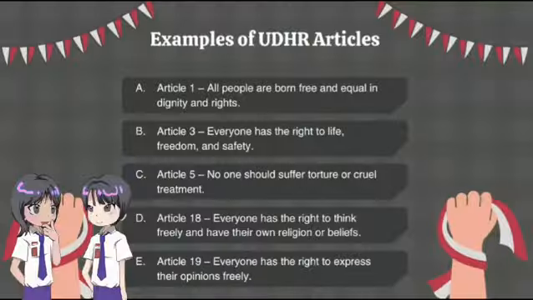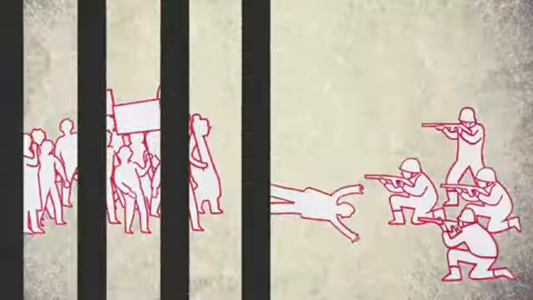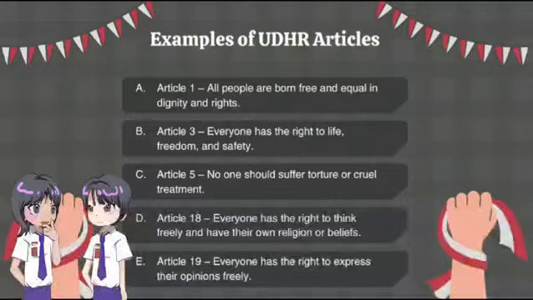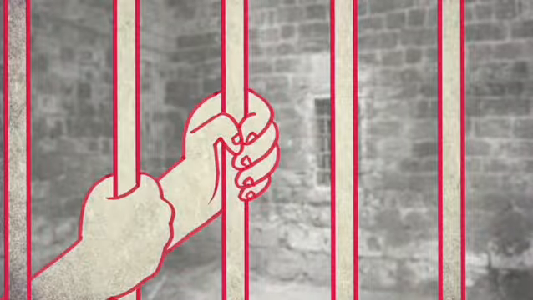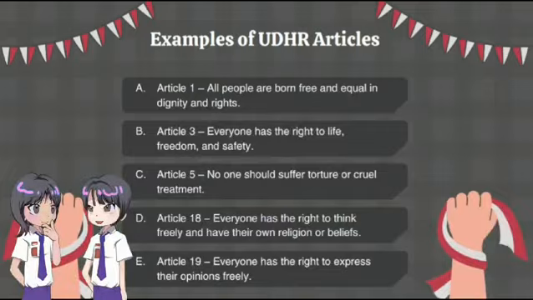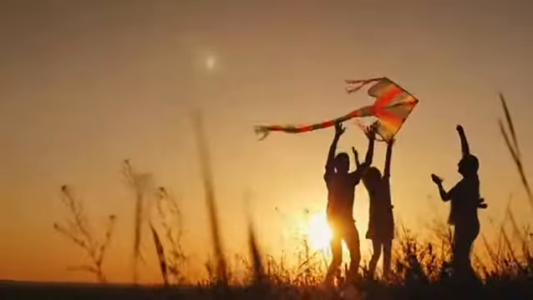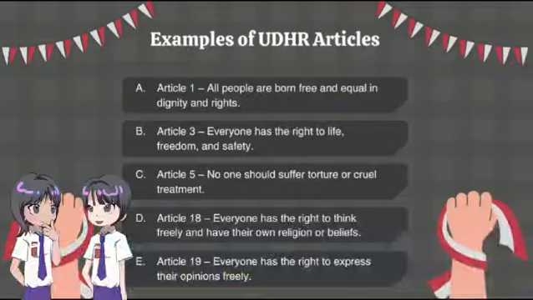Let's look at some important articles from the UDHR. For example, Article 1 says, all human beings are born free and equal in dignity and rights. This means that everyone deserves to be treated equally and with respect no matter who they are. Another important article is Article 3, which states everyone has the right to life, liberty, and security of person. This article emphasizes that everyone should have the freedom to live without fear and to feel safe.